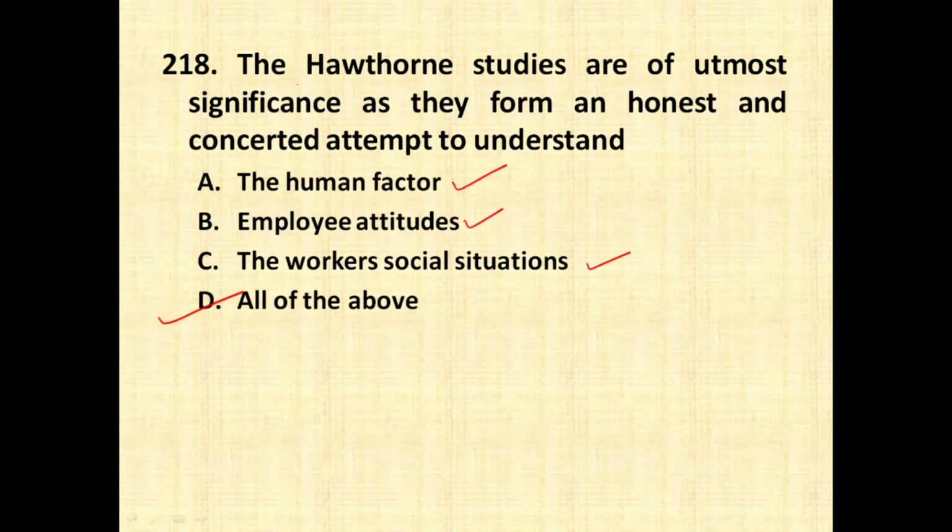Hawthorne studies are very famous. These were the studies which were conducted by Professor Elton Mayo and a group of researchers around 1920s and 1930s. So this study was done to find out how different aspects of work environment affect the productivity of the workers. So this experiment was done in Western Electric Company, and it is regarded as one of the most important theories or experiments in the human resource subject.